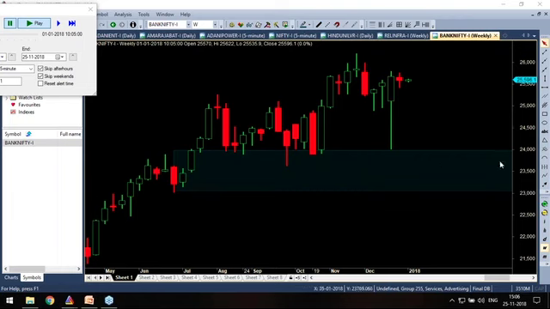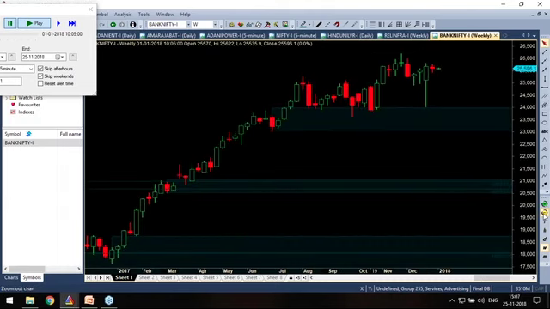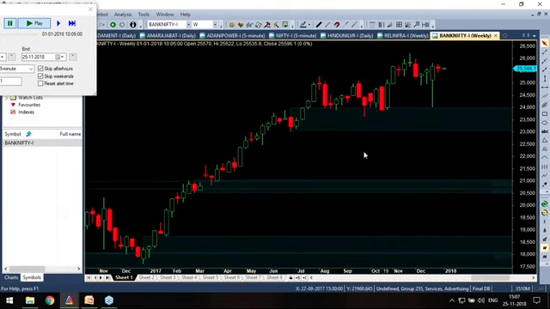Now coming back to weekly, let's minimize. Okay, I don't see any zone here. I don't see any zone here. Is this a point of support?